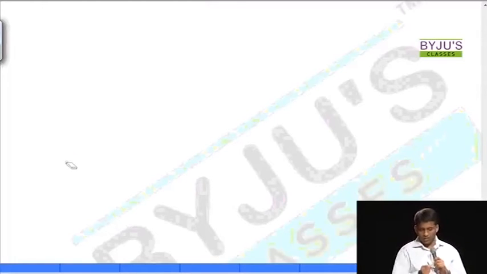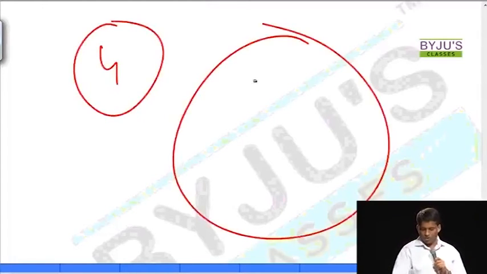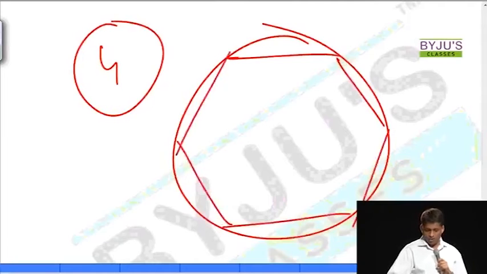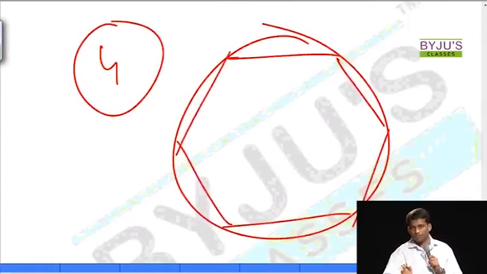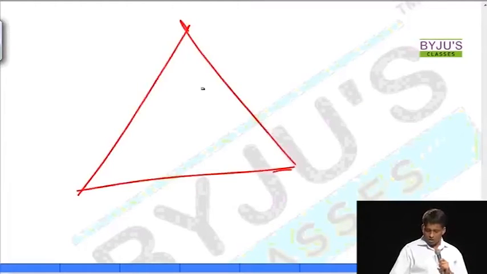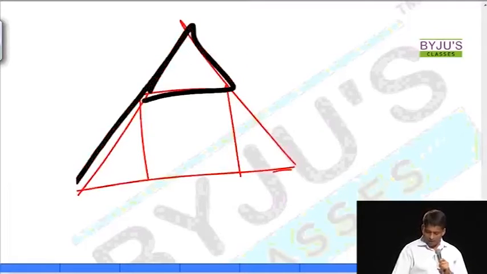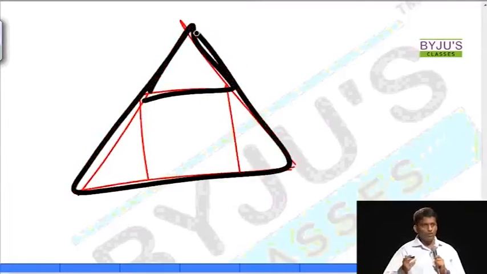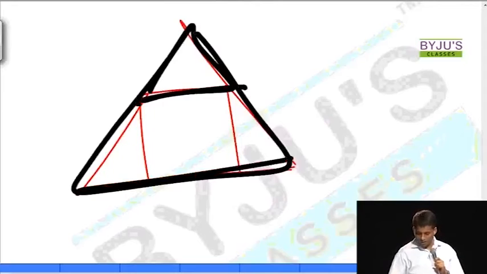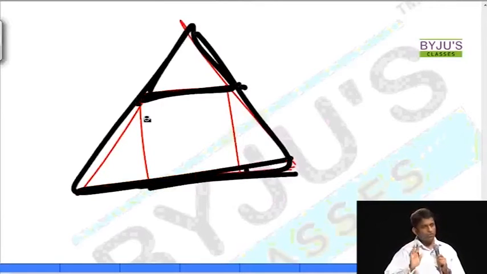Some of them you have already seen, right? This question number 4 is an easy one. You have a circle and you have this. Area based, perimeter based, angle based. There is nothing which you can't solve. Or you can have questions like this. There is a question. Equilateral triangle and a square, which is basically triangle in a triangle. That's how you should read. Triangle in a triangle. Don't see the other way around. The moment you see triangle in a triangle where these lines are parallel like this, they are parallel, right? Because it's a square. You know that it's a very simple question.